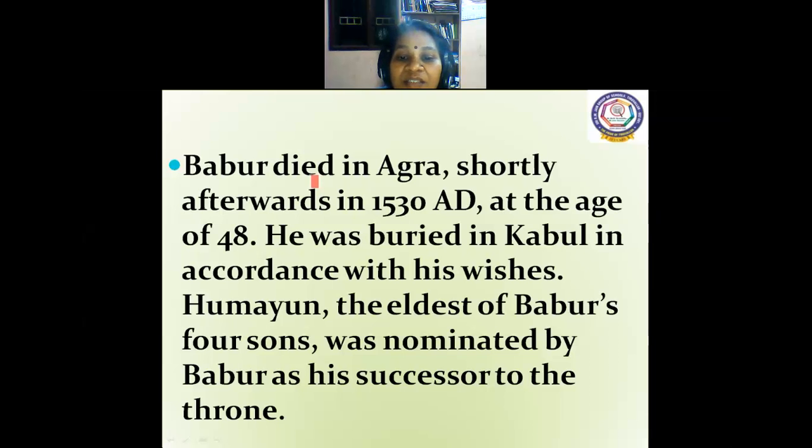In accordance with his wishes, Humayun, the second Mughal, the eldest of Babur's four sons, was nominated by Babur. Babur had four sons, but Humayun, the eldest, was nominated by Babur as his successor to the throne.